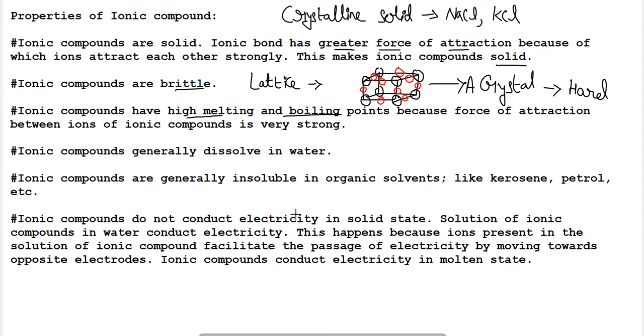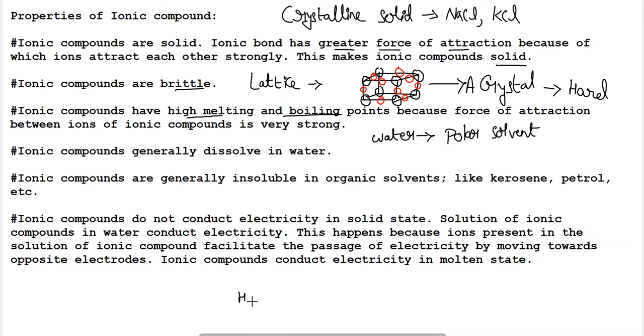Next, ionic compounds are generally easily dissolvable. They are easily soluble in water. What is the reason behind this? The reason is that water is a polar solvent. Water is termed a polar solvent. So what is this polar solvent?